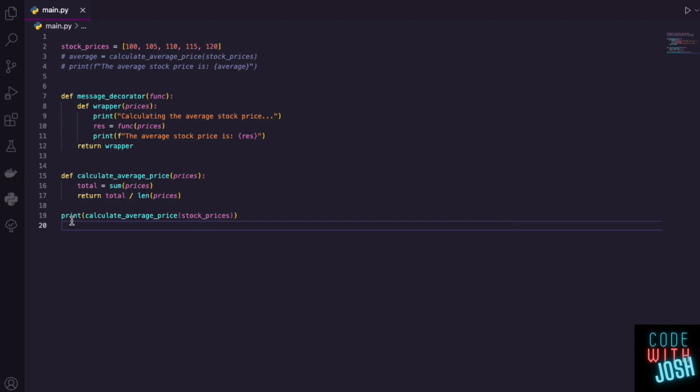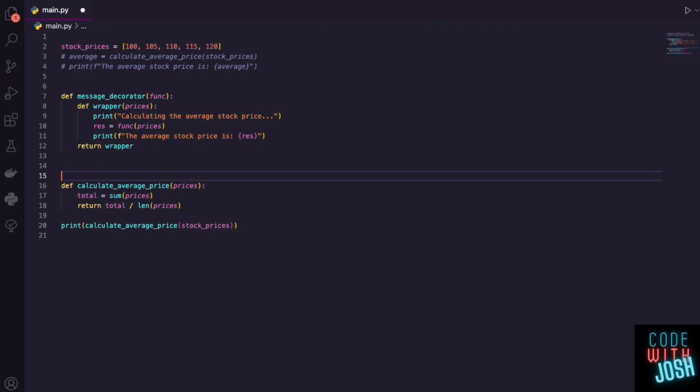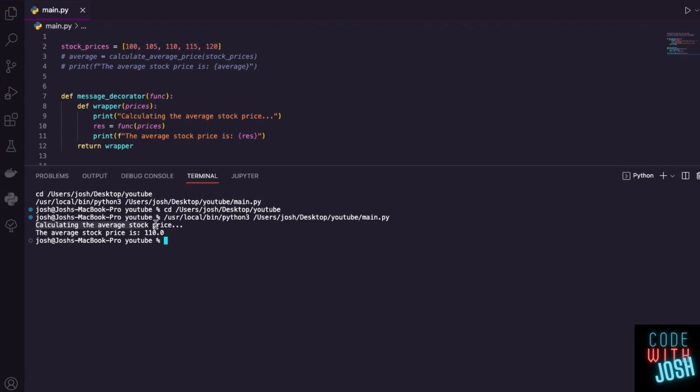I want to call the decorator first, so let's add the decorator. In order to get that to work, I'm just going to say at, and then what's the name of your decorator? Message decorator. This is going to be called first, and this wrapper, this decorator, is going to use our calc average price function. I don't need to print anymore because our decorator is printing for us. I just need to run the code. Look at that. Calculating the average stock price, that's triggering line 9, and then the average stock price is 110. That's triggering after we get a response from res.